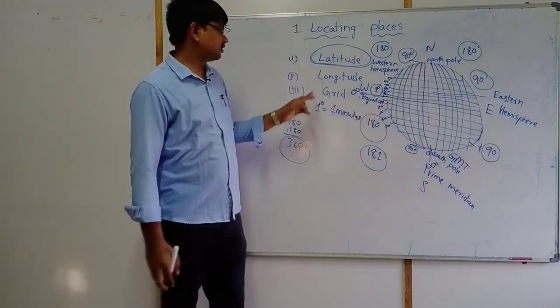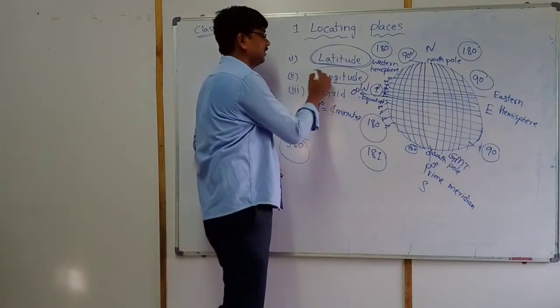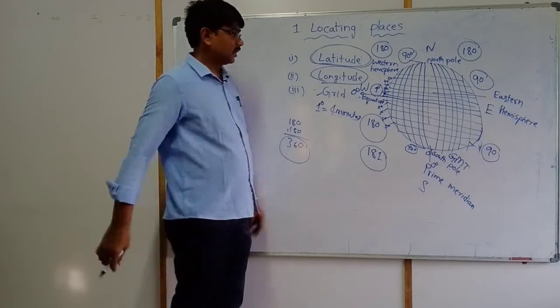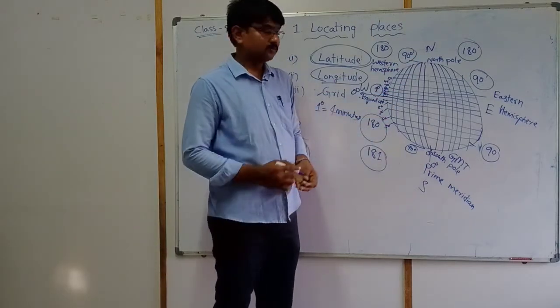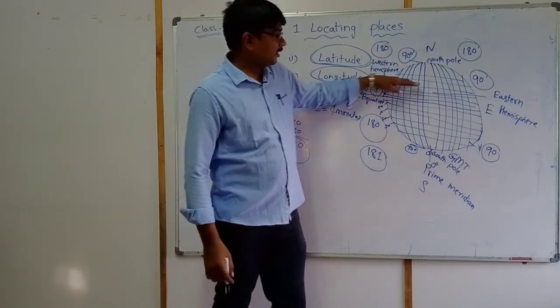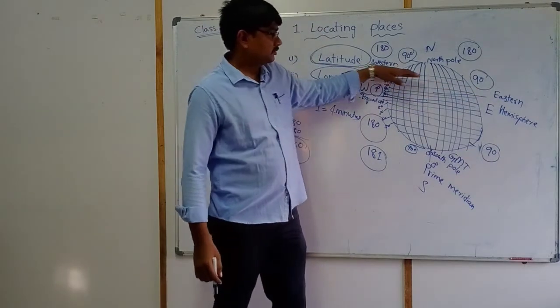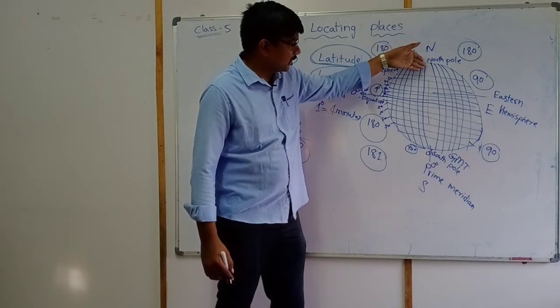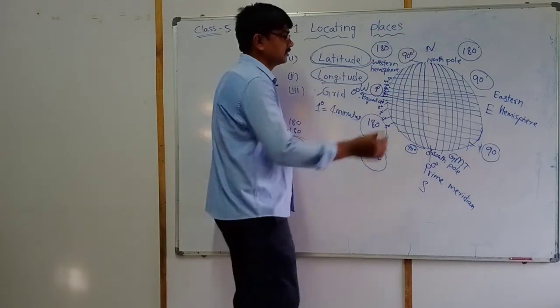So next topic, grid. Latitude finished and longitude finished. Next, grid. Just observe the globe. Latitudes are drawn halfway, longitudes join the North Pole and South Pole.